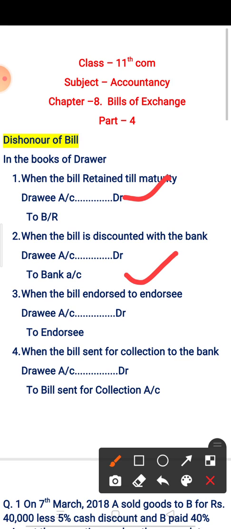The third is when the bill is endorsed to endorsee, the entry will be drawee account debit to endorsee. And the fourth is when the bill is sent for collection to the bank, the journal entry will be drawee account debit to bill sent for collection.